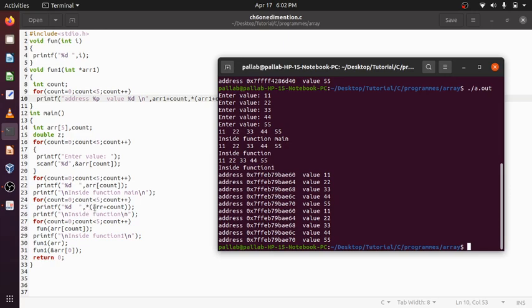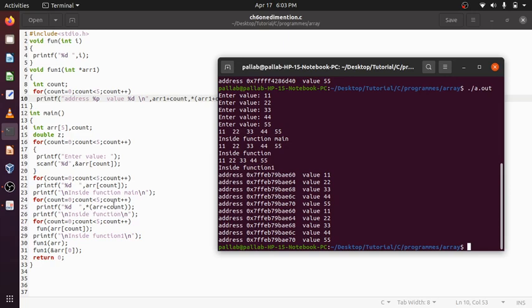I outputted that. After that count becomes 1. Then arr plus count: arr contains the address of a particular byte, plus count which is 1. How much will it evaluate to? Suppose the array value is 10, will it evaluate to 11? No, it will evaluate to 14. Why?